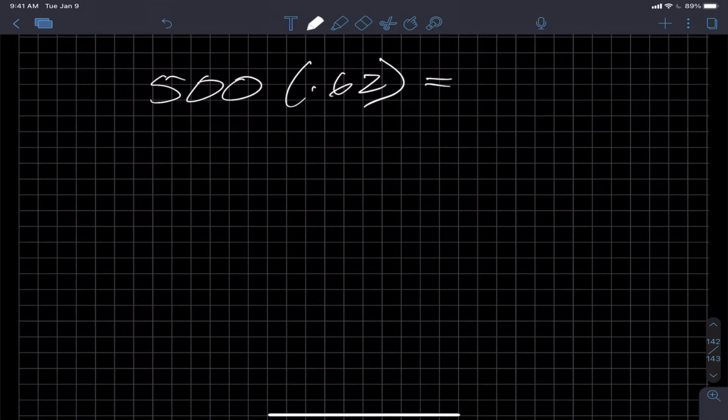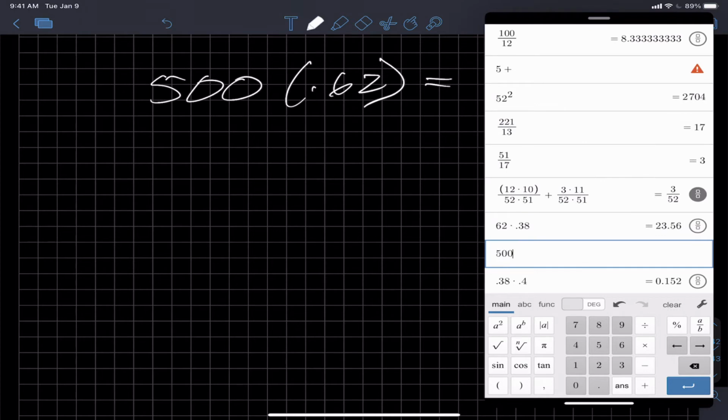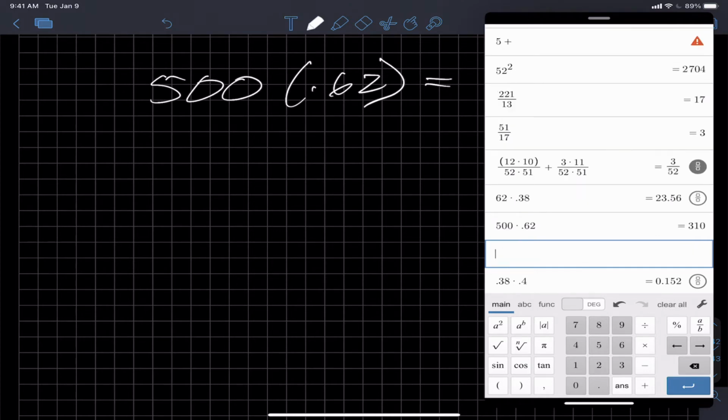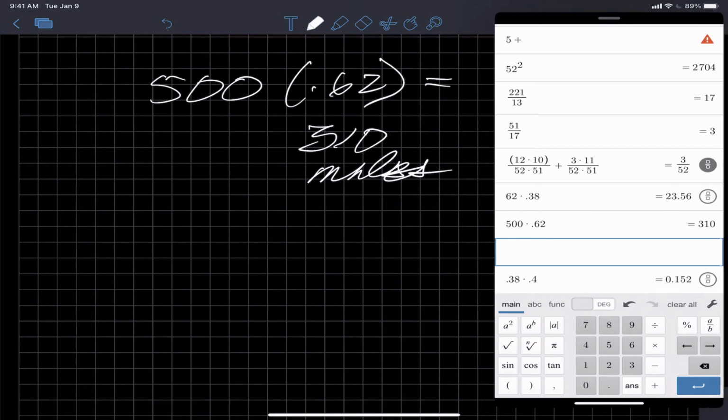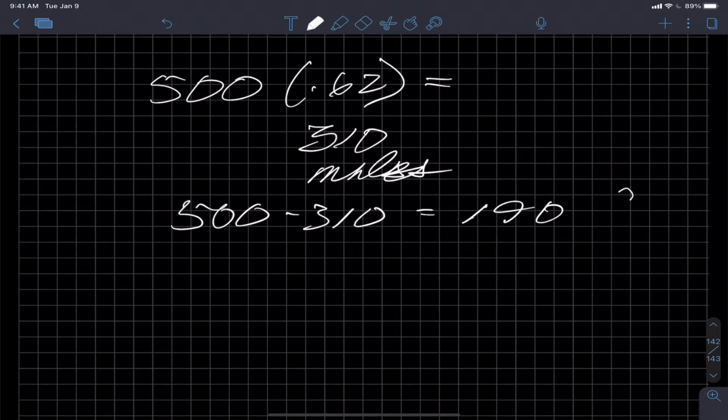I multiply 500 times 0.62, and I get 310. There are 310 males in the sample. And in terms of females, well, 500 minus the 310, because this question was made in binary land, right, is 190 females.